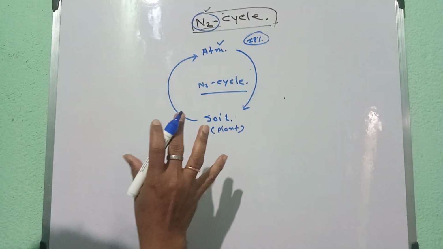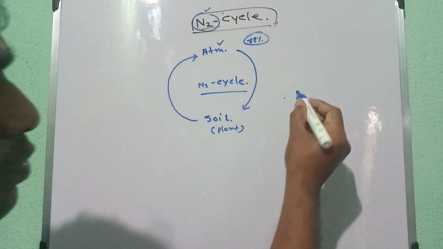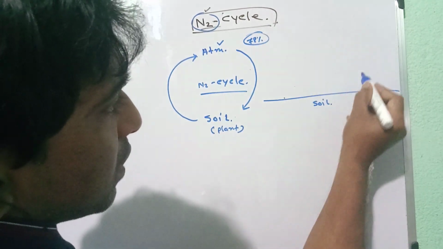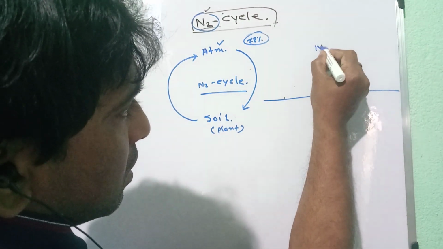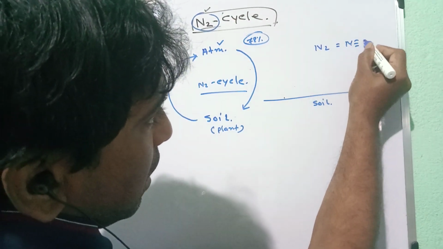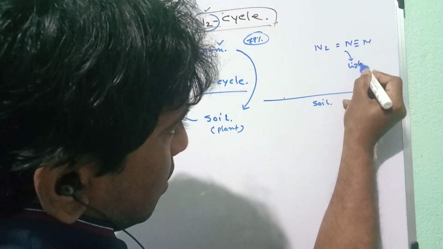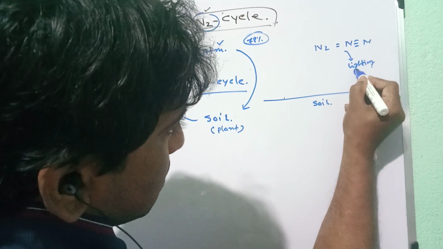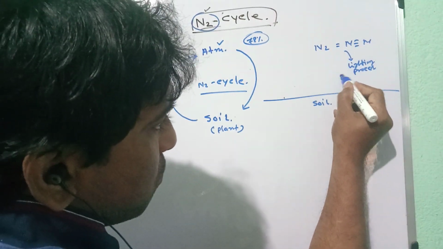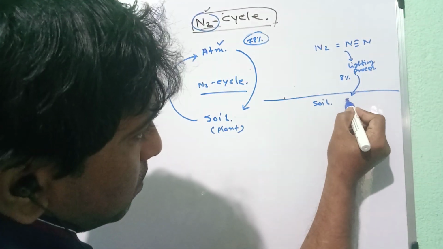So there are 5 processes in the nitrogen cycle. First of all, we can discuss this. In the soil, nitrogen is present as N triple bond N. By the lightning process, approximately 8% of nitrogen is fixed to the soil.